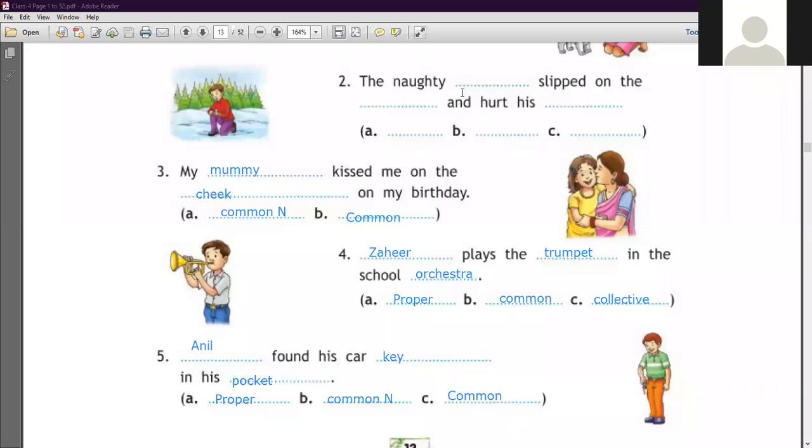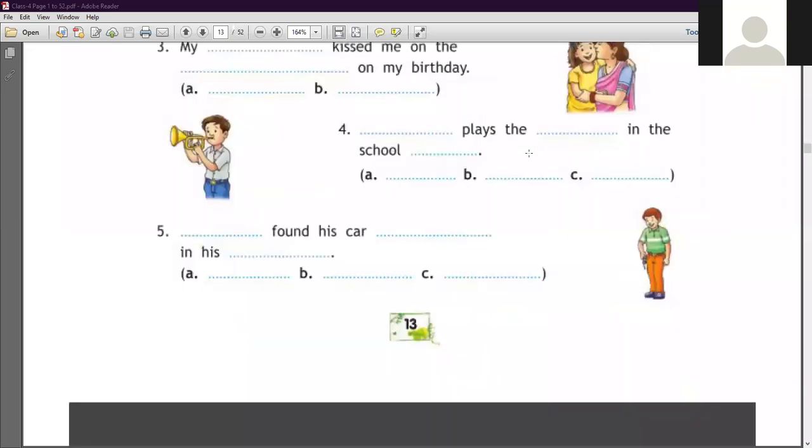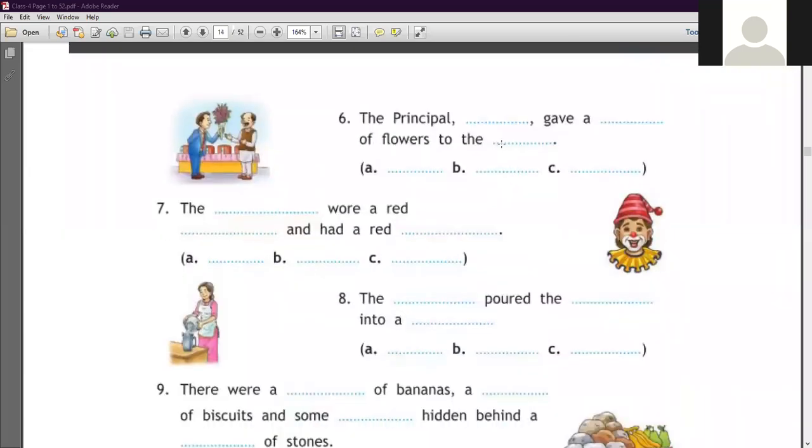Clear, students? So I hope you have cleared this exercise. Okay, now move on to the next, please. Number 6 is here, the principal dash. The principal, Mr. Kapoor. So you have to write Mr. Kapoor, K-A-P-O-O-R.